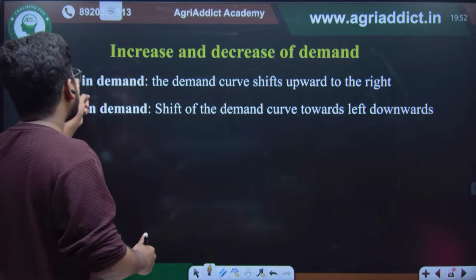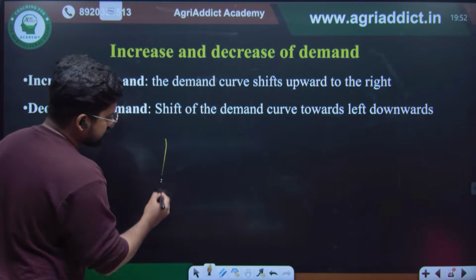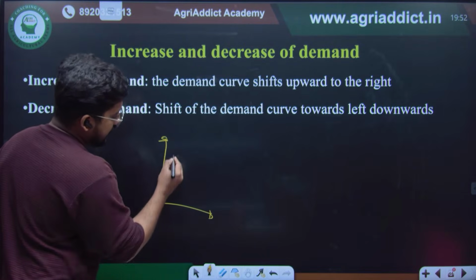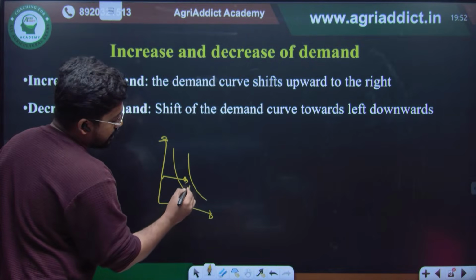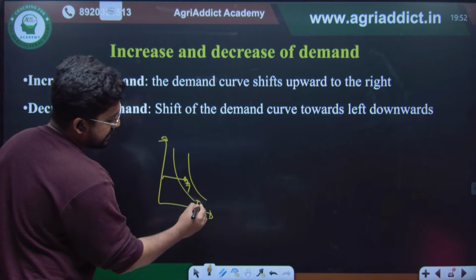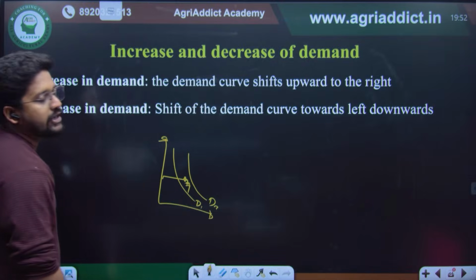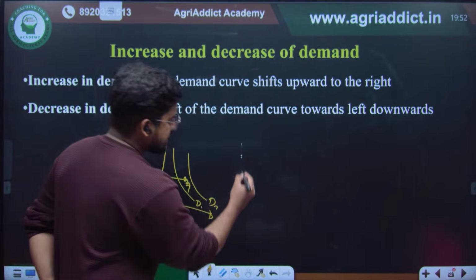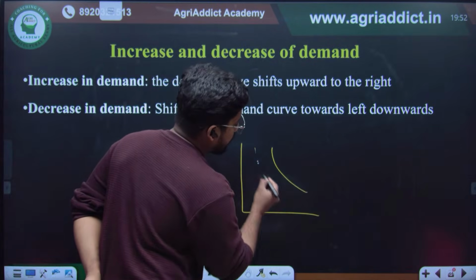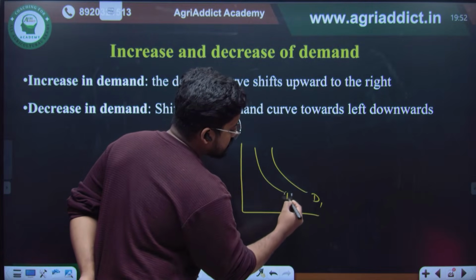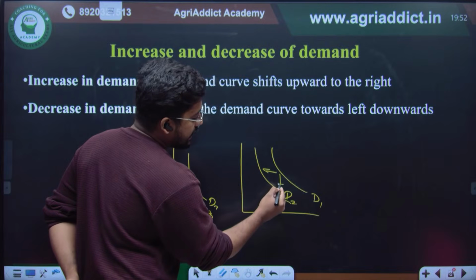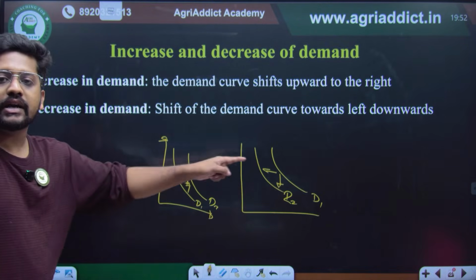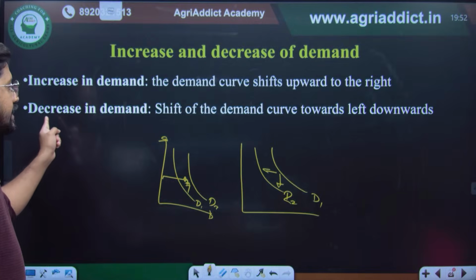So whenever you see an increase in the demand, there will be a rightward shift, or an upward shift. So this was demand 1 and right now this is demand 2. So this is the increase in the demand. Similarly, how will a decrease happen? This was the initial demand, this was the final demand, D1 to D2. So a leftward or a downward movement of the demand curve signifies the decrease in the demand.